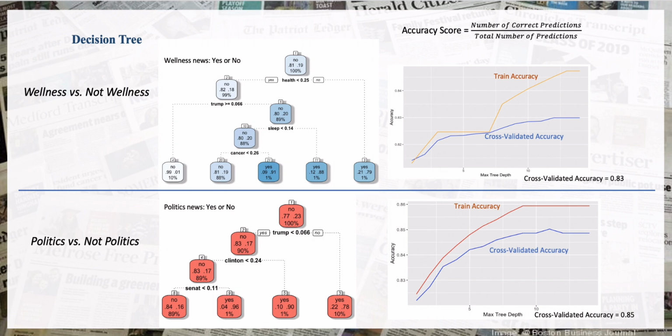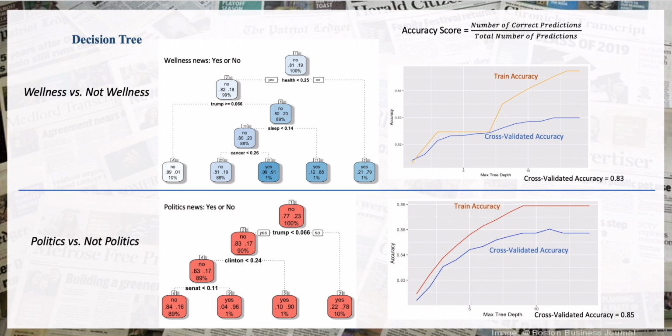The slide shows 2 binary decision tree and train and cross-validated accuracy score by max tree depth. In wellness binary tree with maximal depth equals to 4, the TF-IDF score of health is evaluated at the root. If it's higher than 0.25, then it's wellness news. Otherwise, check TF-IDF score of Trump. If it's higher than 0.055, then it's not wellness news. After then, check the score of sleep and cancer until maximal tree depth is reached.